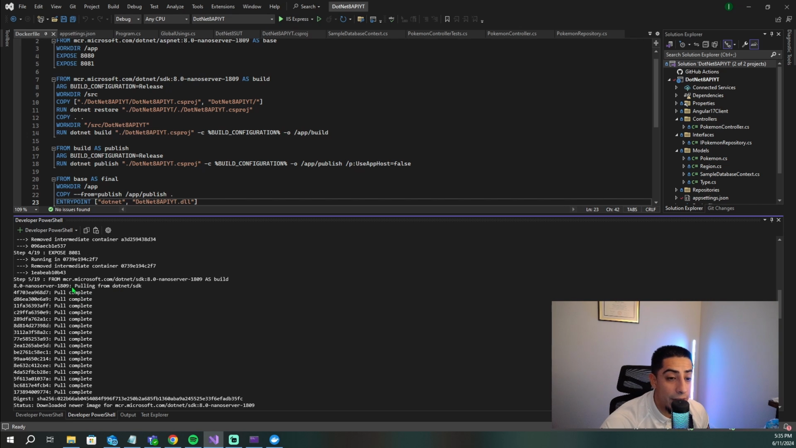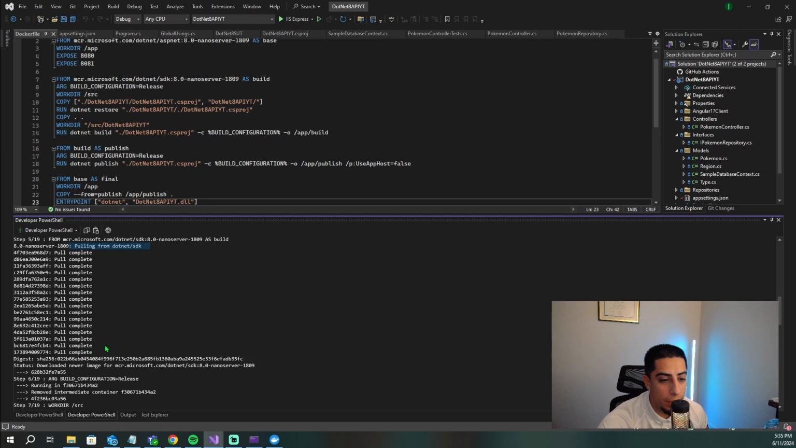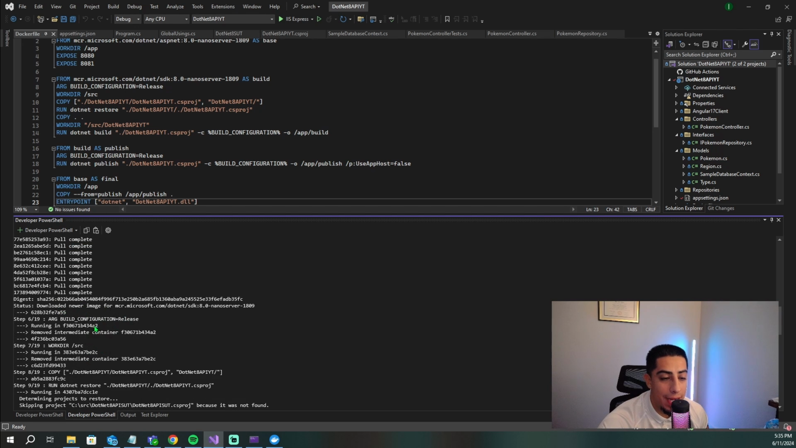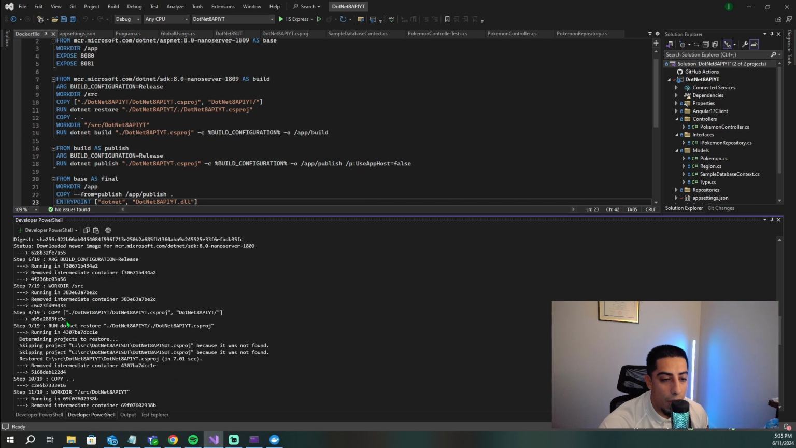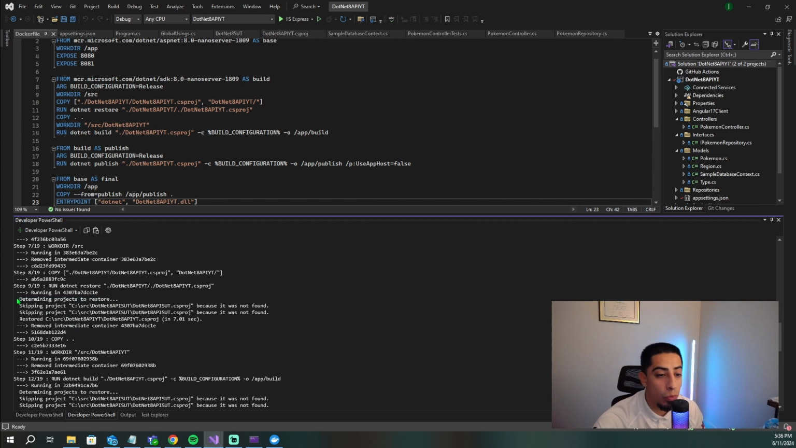And then when it gets there, it's going to go pull the .NET SDK. So it has to go do that. So as you can see, pulling, downloaded the new image. And now we're getting to this right here, the configuration. Again, copying, running. And this is where it's trying to do the NuGet package restore. So it is this one right here.